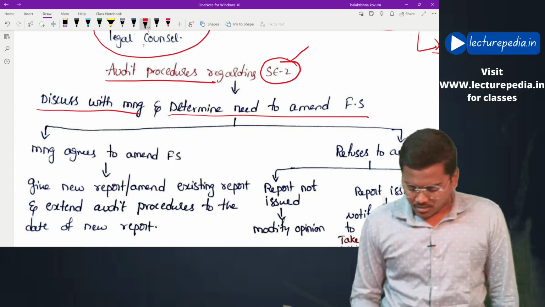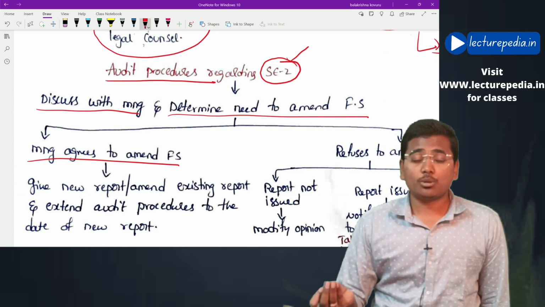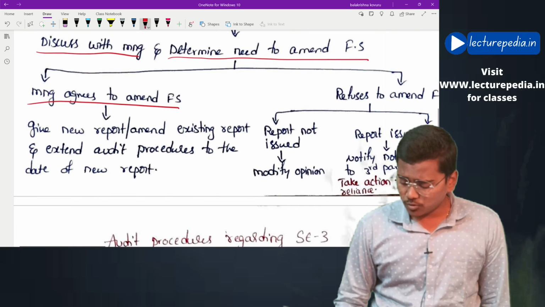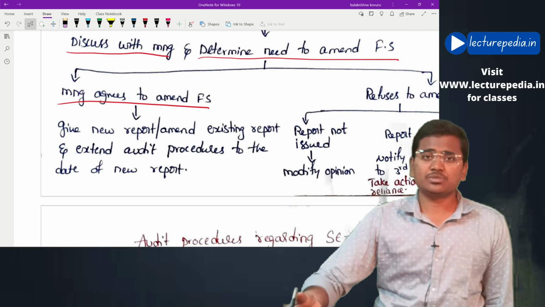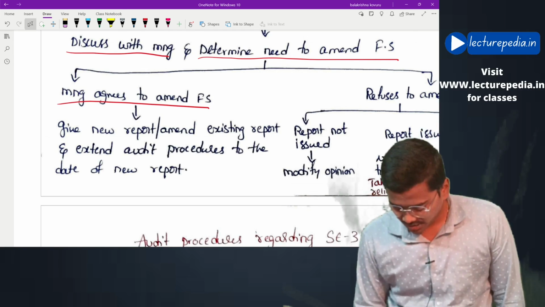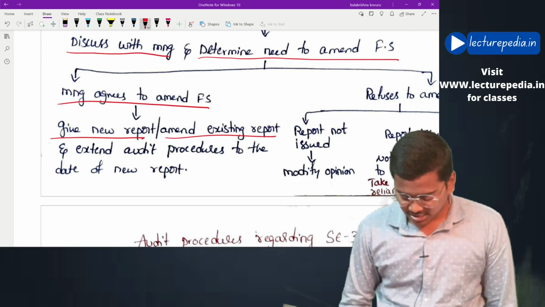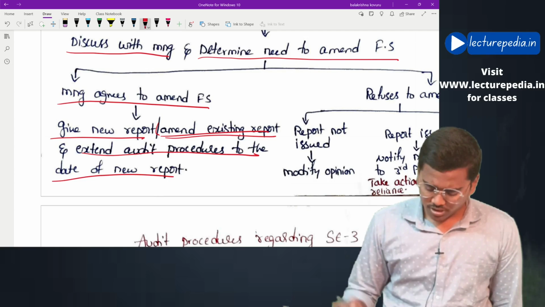Let us see. If management agrees to amend the financial statements, the job of the auditor becomes easy. He will just perform his audit procedures on the amended financial statements, and he will give a new audit report, or amend the existing audit report and extend audit procedures to the date of the new report.